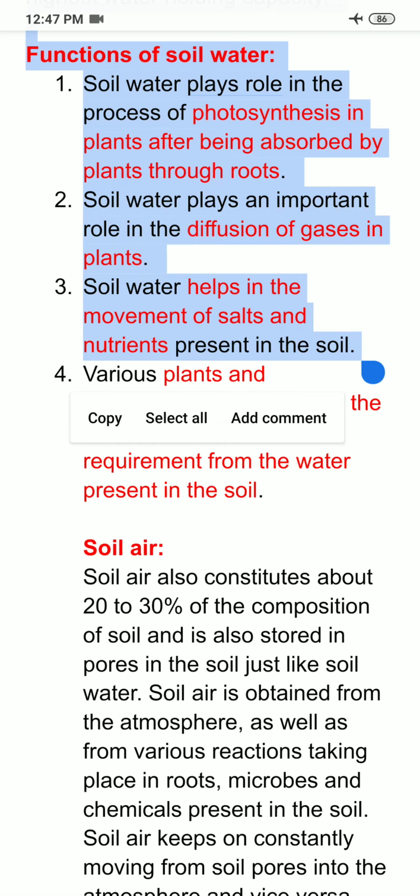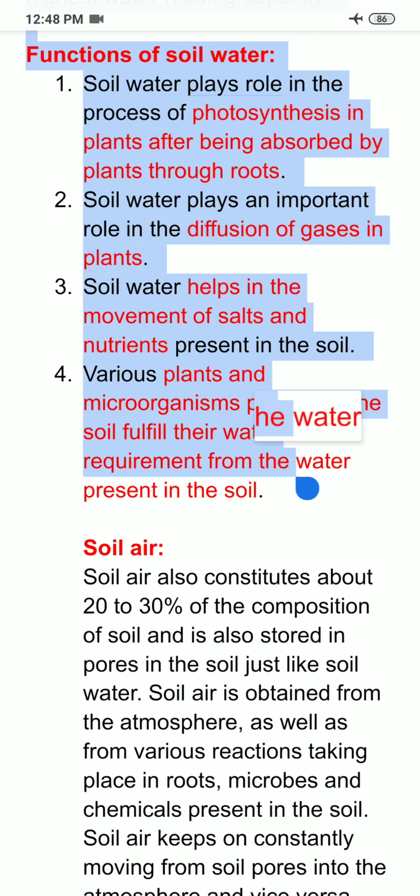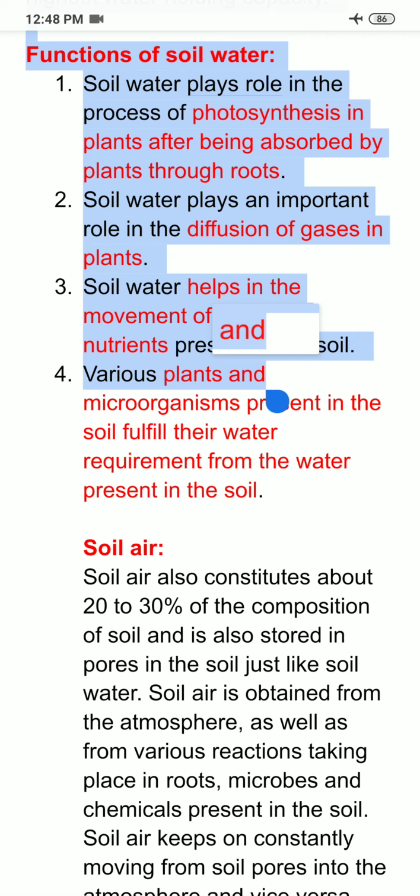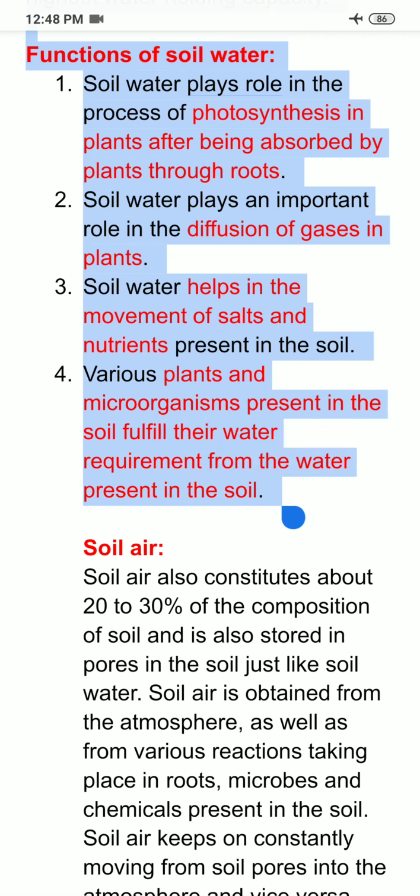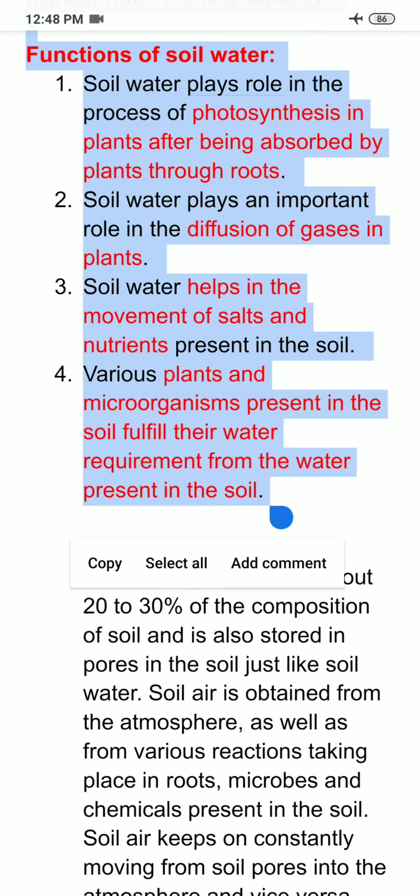Means the nutrients which are taken up by the plants from the soil go into the plants along with water. So soil water helps in the movement of salts and nutrients. And the last function of soil water is that various plants and microorganisms present in the soil fulfill their water requirement from the water present in the soil. So these are the different functions of soil water.